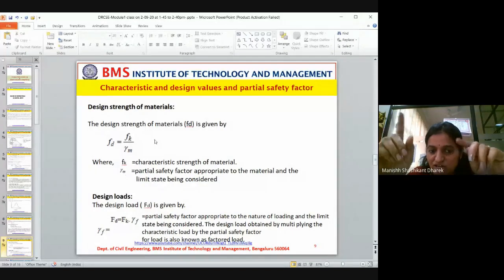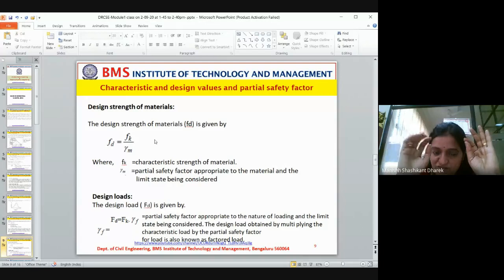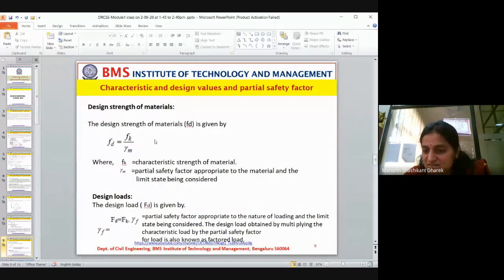Always remember this, because in future questions they will mention characteristic strength sometimes and design strength at other times. If you want to convert the characteristic strength of a material to design strength, you have to divide. Characteristic load to design load, you have to multiply. This is what I wanted to convey to you.